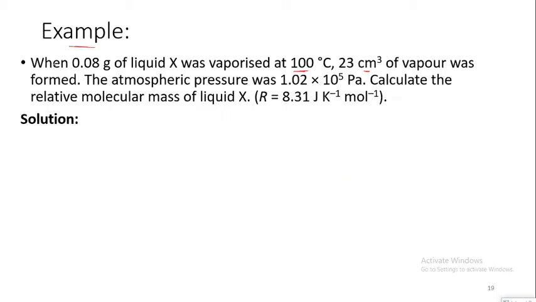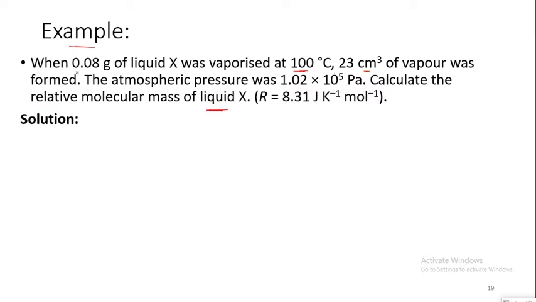Let's take an example. When 0.08 grams of liquid X was vaporized at 100 degrees centigrade and 23 cubic centimeter of vapor was formed, the atmospheric pressure was 1.02 multiplied by 10 to the power 5 Pascal. Calculate the relative molecular mass of my liquid.